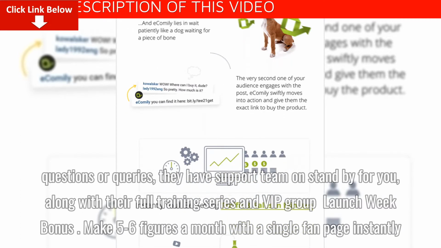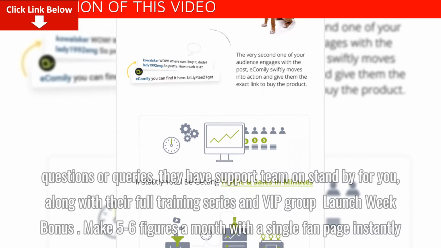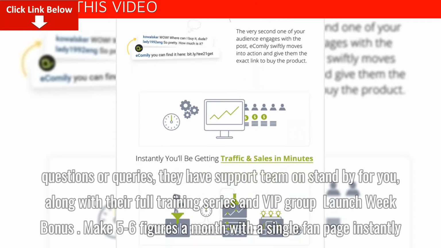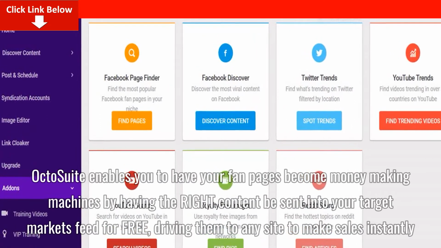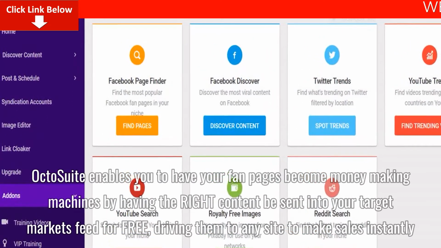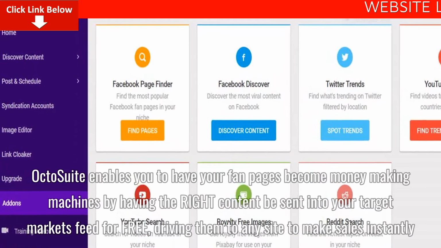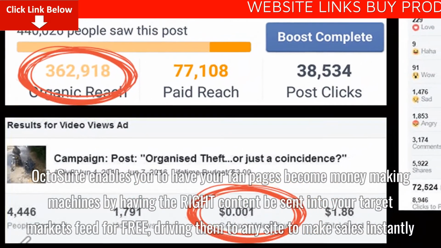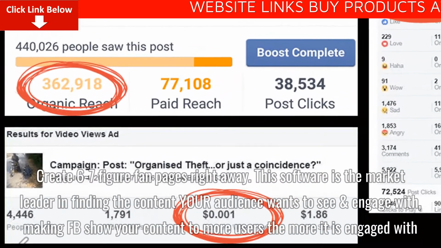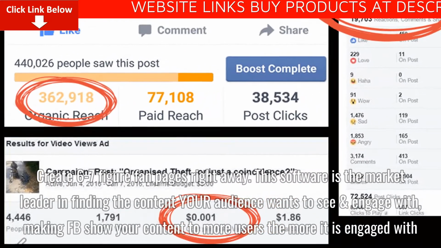Launch week bonus. Make 5 to 6 figures a month with a single fan page instantly. Octosuite enables you to have your fan pages become money-making machines by having the right content be sent into your target market's feed for free, driving them to any site to make sales instantly. Create 6 to 7 figure fan pages right away.